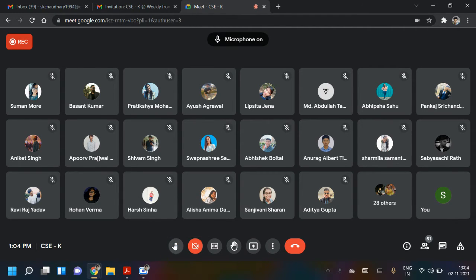Vaishnavi Thakur. Aswani Kumar. Subhajit Kar. Present, sir. Sangram Kesri. Shivam Singh. Present, sir. Priyambada Sahu. Present, sir.